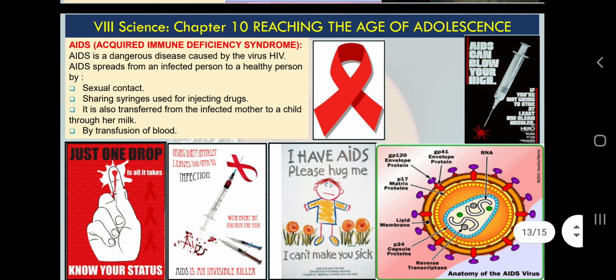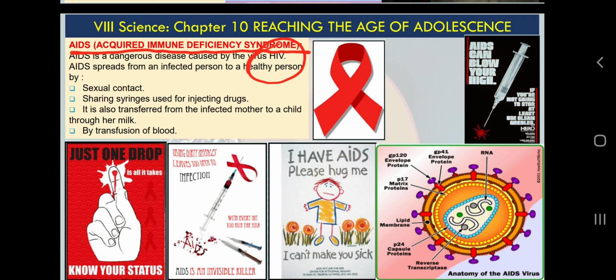And the final thing, AIDS. Why is this disease included in this chapter? Because AIDS is a disease which is deadly, acquired immune deficiency syndrome. I am sure that you all have heard of this disease, and the virus which causes this disease is called human immunodeficiency virus, which is called HIV. Okay, so the virus is HIV and the disease is AIDS. Nowadays we all are aware about viruses because of this corona pandemic.